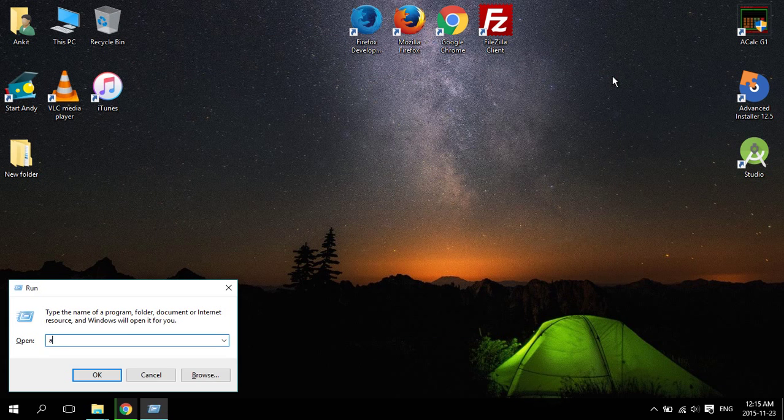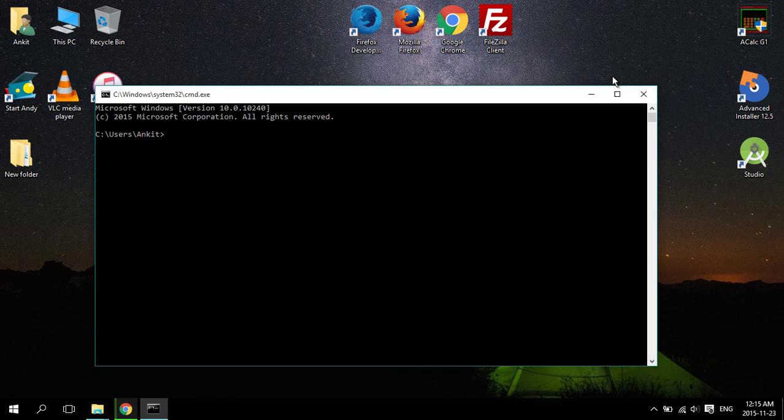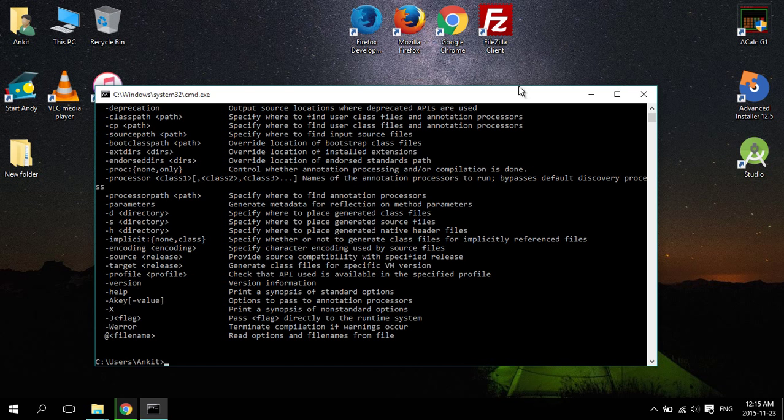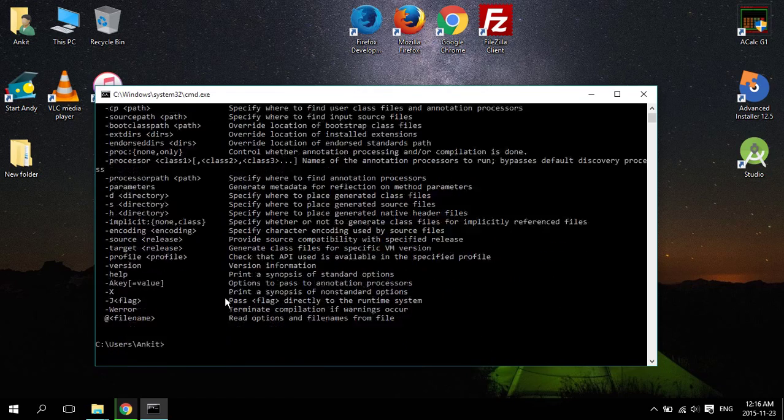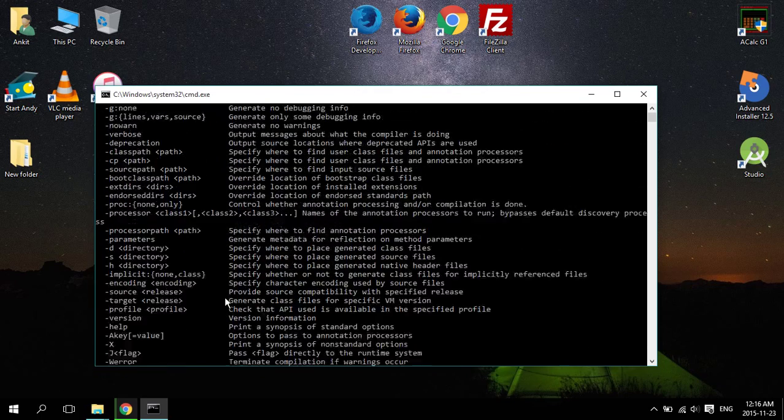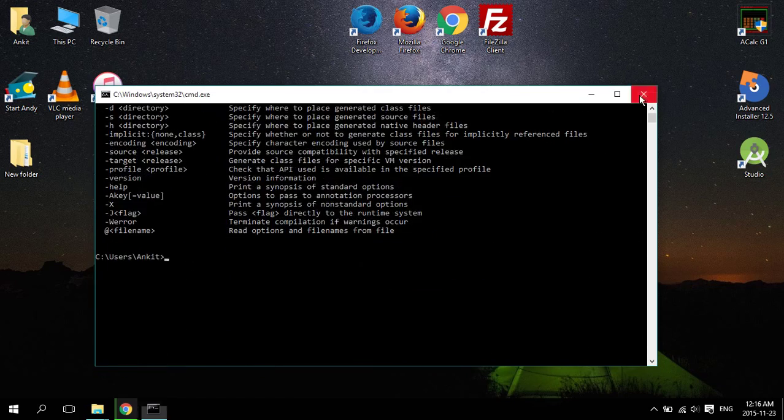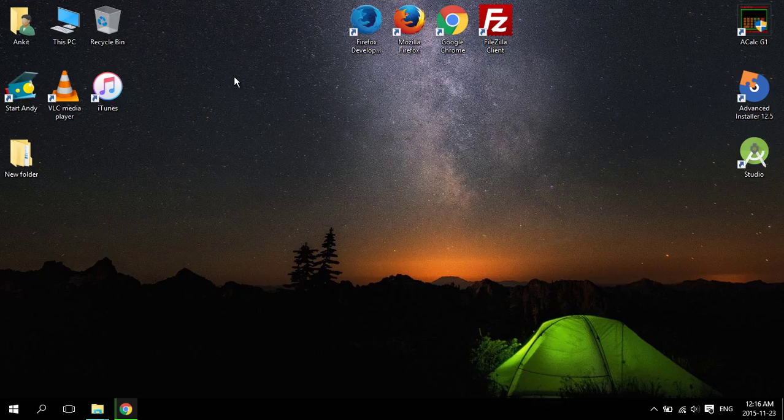And if you again go to command prompt and type javac, and previously if it didn't show anything, now this time it will show you all these cool stuffs. So with this we have configured Java and JDK is installed in our system. Now we can write and compile Java programs.